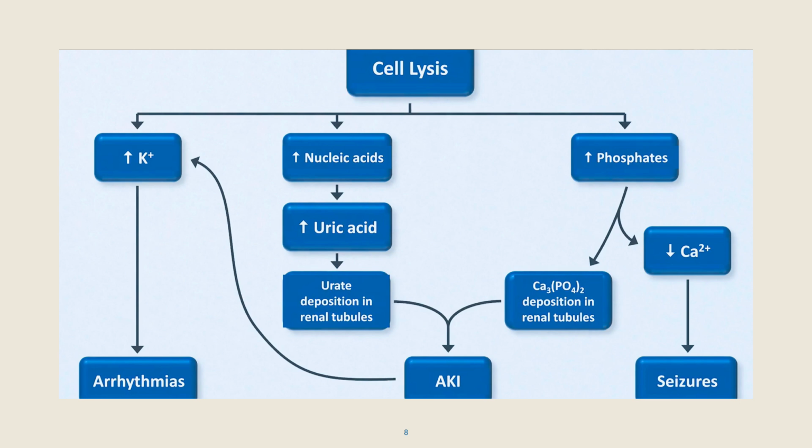The second problem is the nucleic acids of DNA and RNA are metabolized via several steps into uric acid, and that uric acid is poorly soluble in water, particularly in the acidic environment of renal tubules. So in the collecting system, the urate can be deposited. And the third problem is the phosphate. It's also released, and it complexes with extracellular calcium, resulting in hypocalcemia and calcium phosphate deposition in the renal tubules. Therefore, the uric acid and the calcium phosphate acting together can cause acute kidney injury. Then hyperkalemia and hypocalcemia place the patient at risk of seizures.